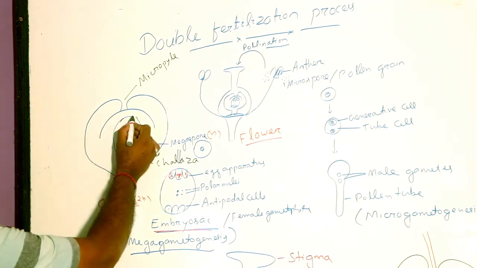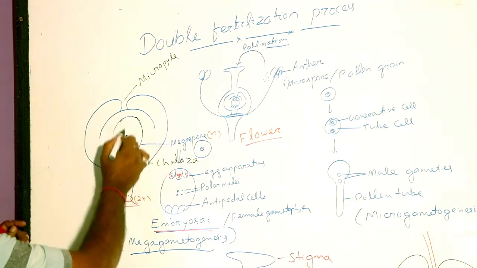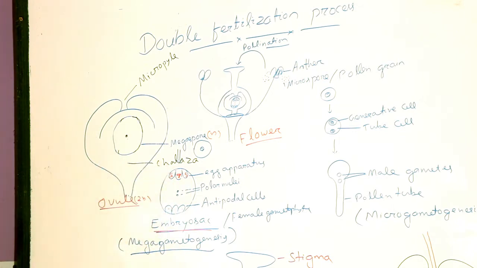This megaspore on further development germinates to form embryo sac. Such process is called megagametogenesis.